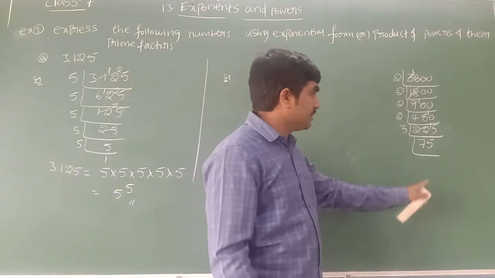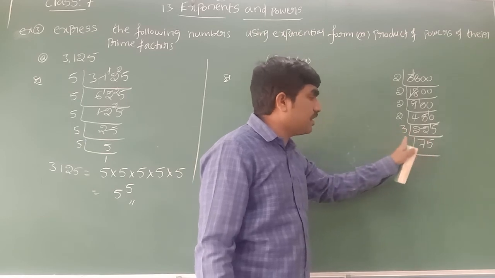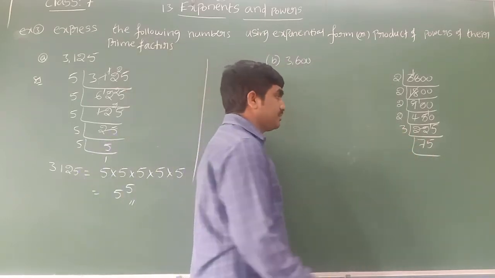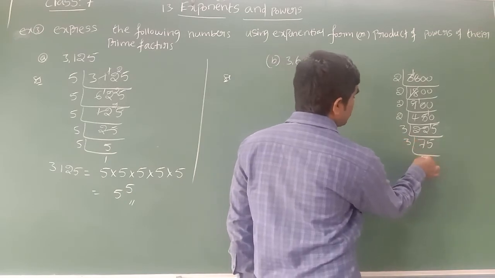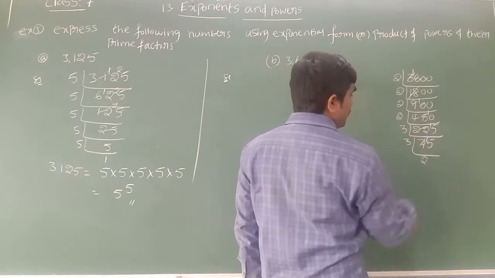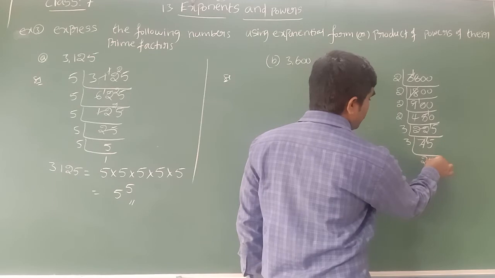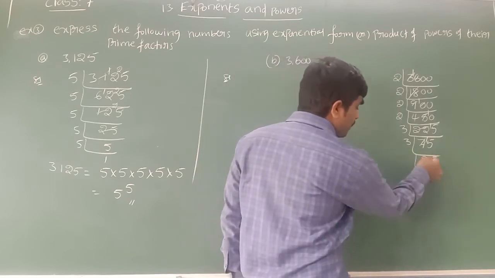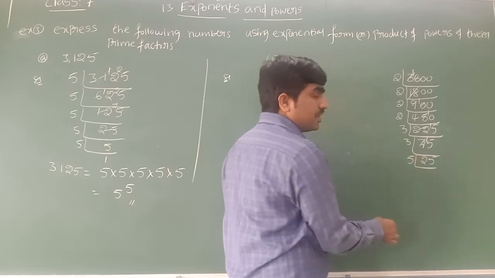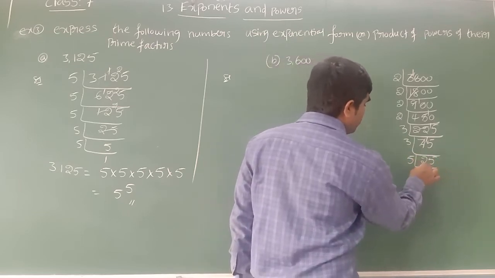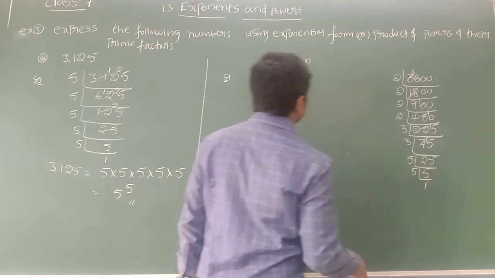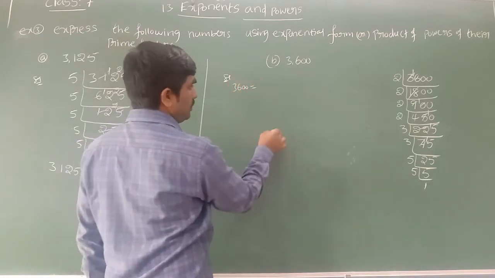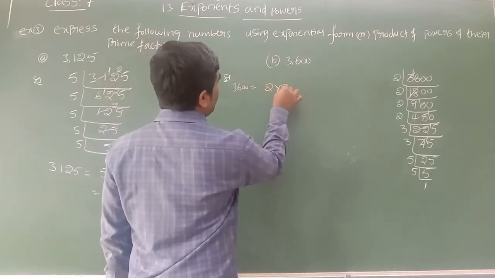The divisibility of 3: if the sum of all the digits goes in 3 table, the given number also goes in 3 table. 7 plus 5 is 12, so 3 table is possible. 3 twos are 6, 7 minus 6, 1 left. 3 fives are 15. So 25: the unit place digit is 5, so the prime factor 5 goes into 25. 5 fives are 25, again 5 ones are 5. So how can we write it? 3600 is equal to 2 into 2 into 2.